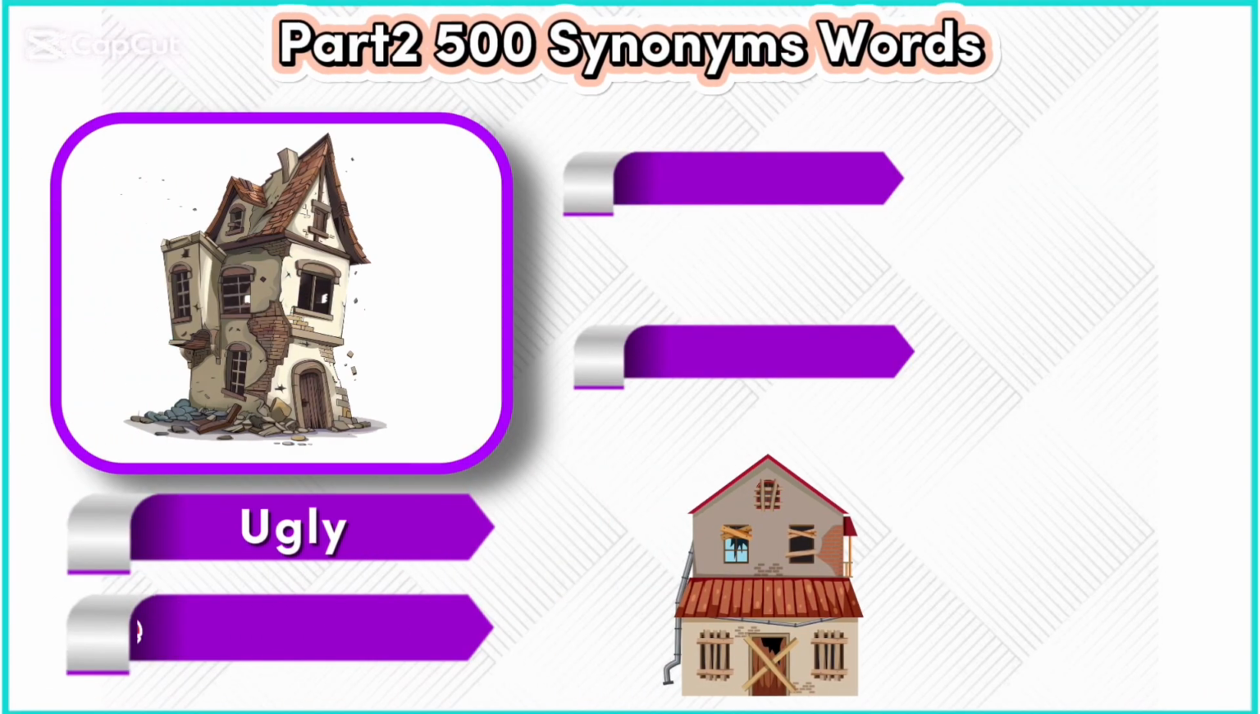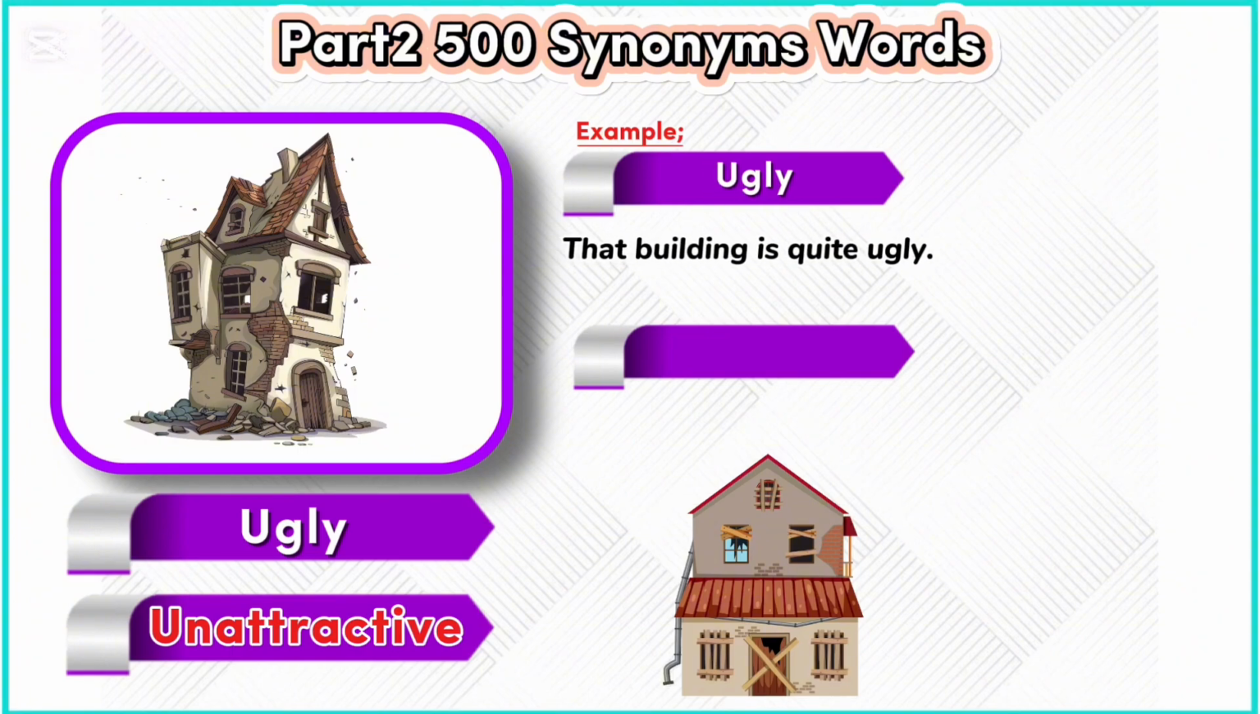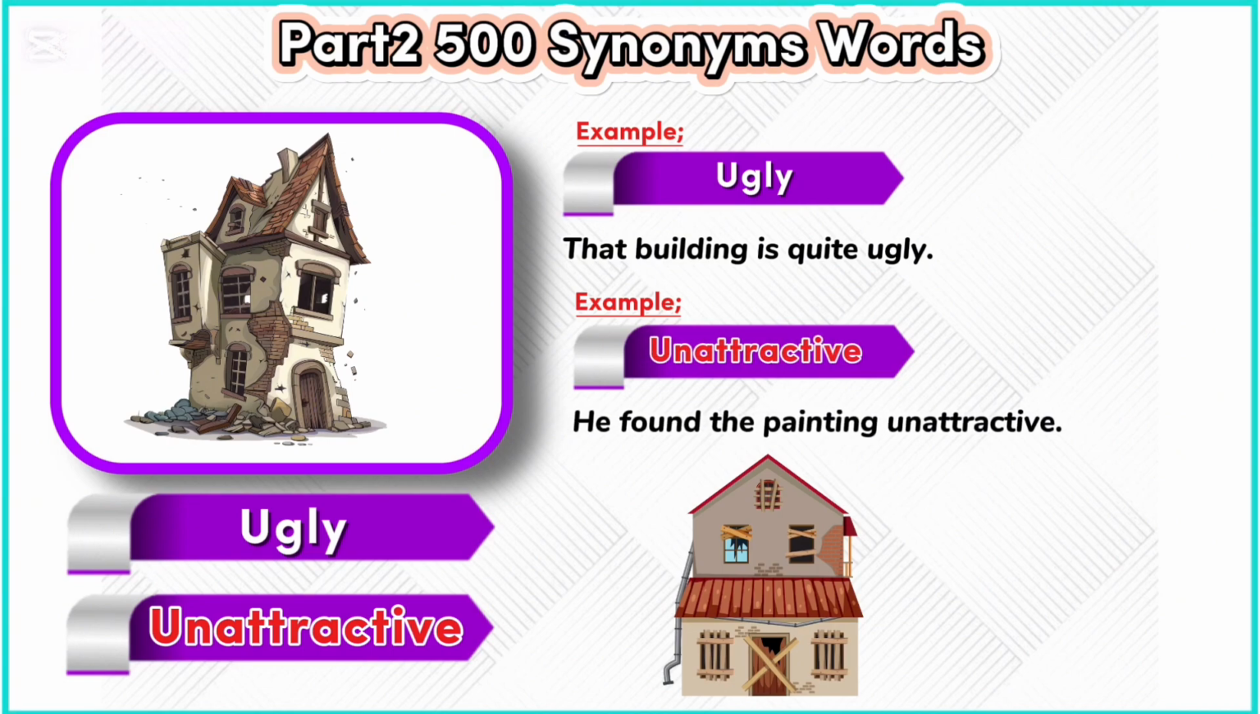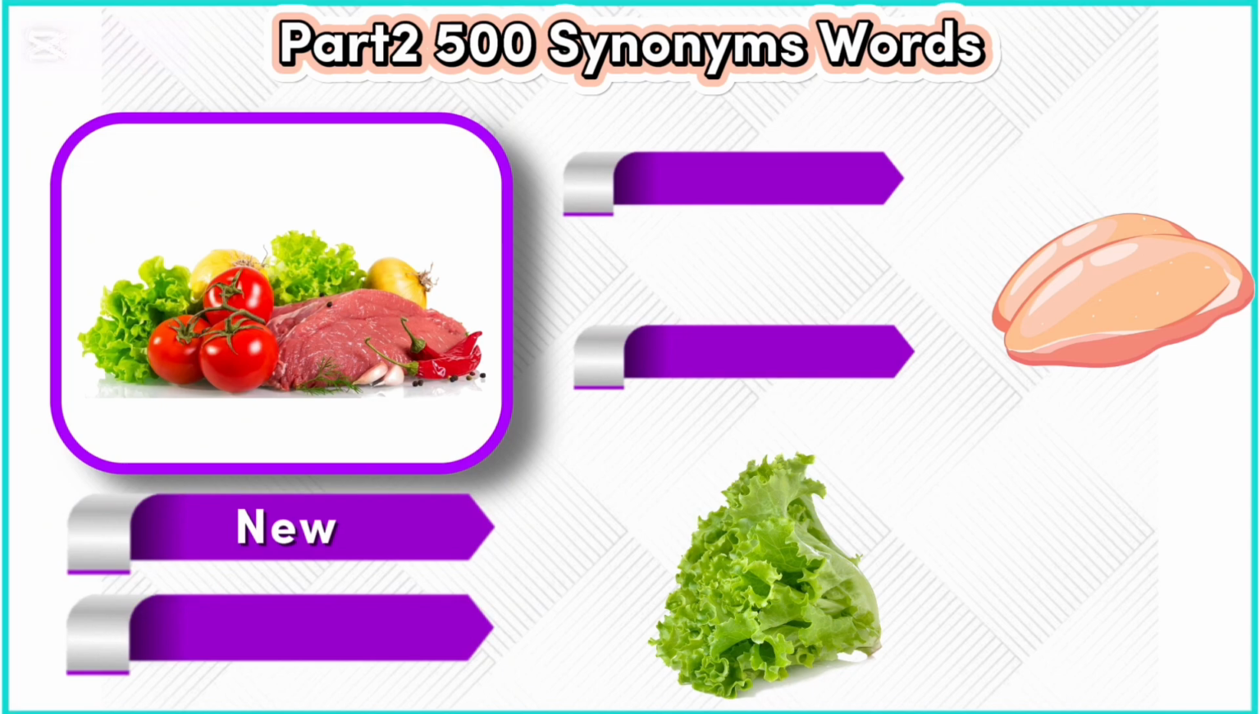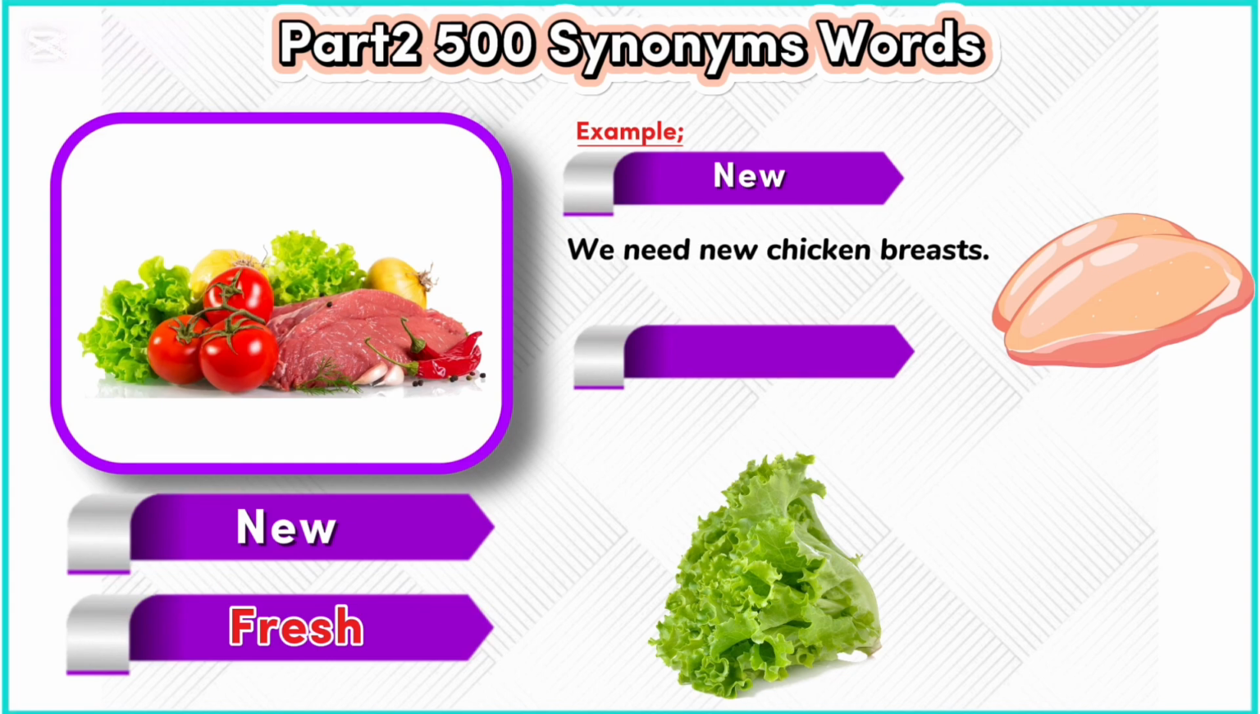Ugly, unattractive. Example: ugly. That building is quite ugly. Example: unattractive. He found the painting unattractive. New, fresh. Example: new. We need new chicken breasts. Example: fresh. The lettuce looks very fresh.